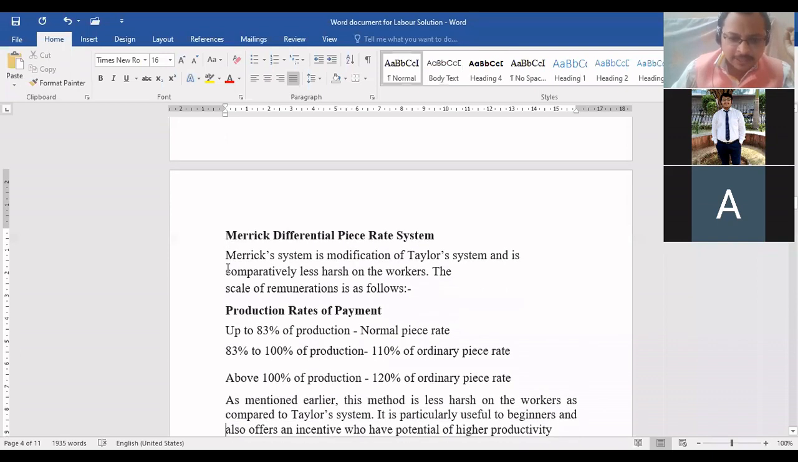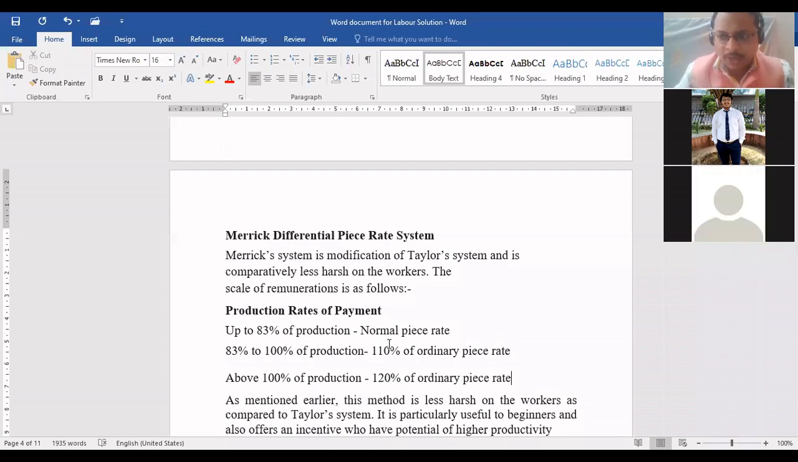Jay, can you read this please? The formula? Yes, sir. Be quick. Just read the formula. Up to 83% of production, normal piece rate. 83% to 100% of production, 110% of ordinary piece rate. And above 100% of production, 120% of ordinary piece rate. Everyone understood the formula at least? Come on, say yes or no. Yes, sir. So no doubt in the formula.